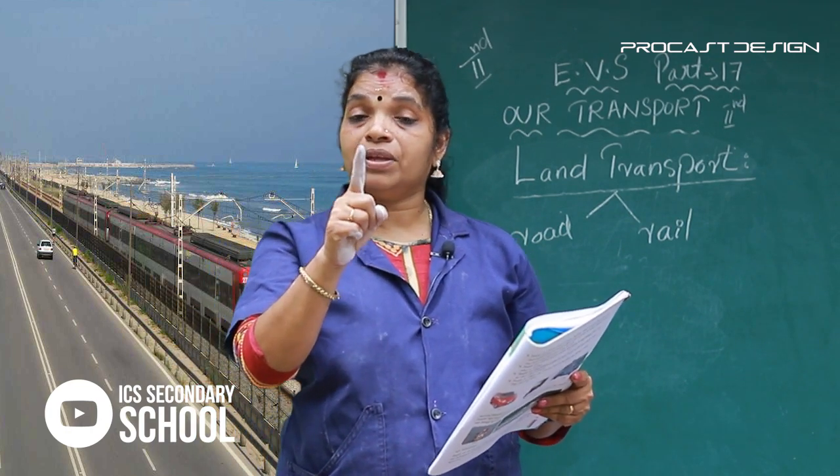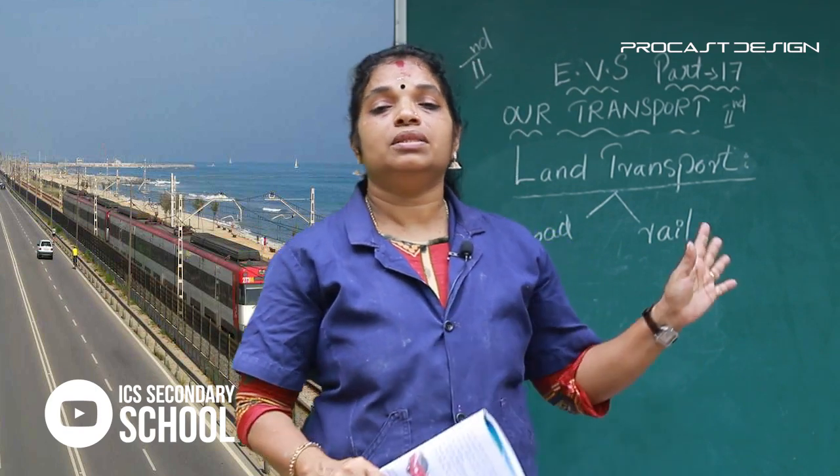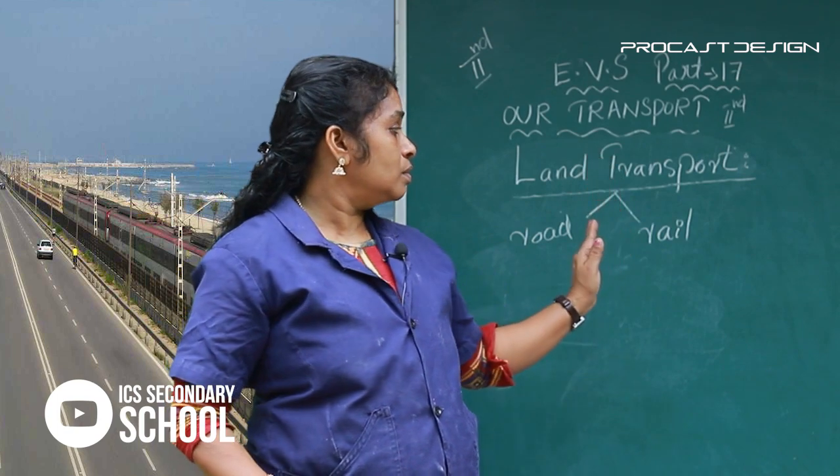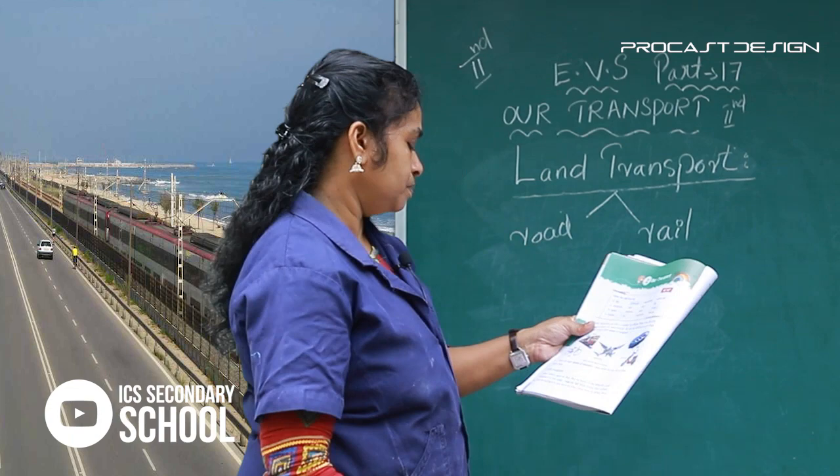And a train moves on rail. These types of vehicles are called land transport.